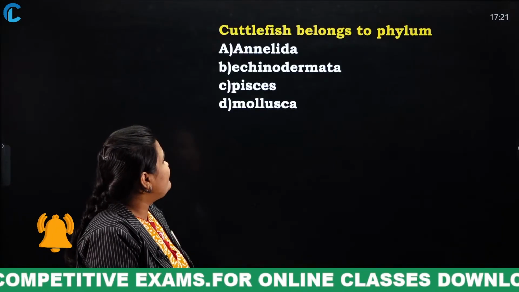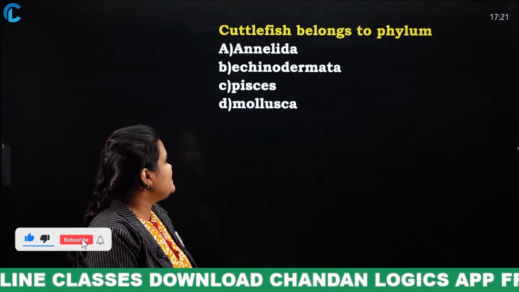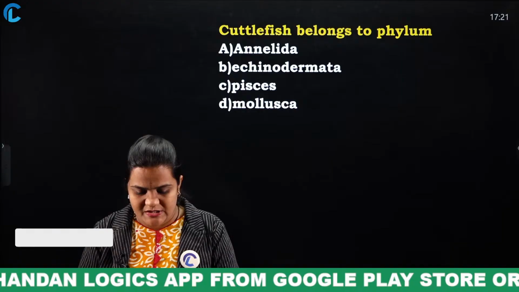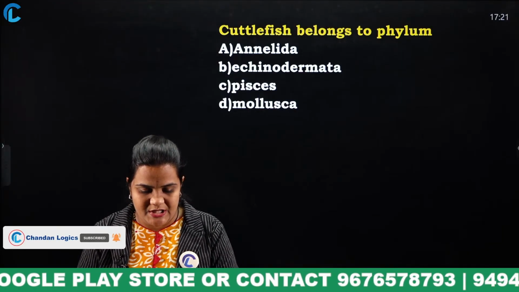Cuttlefish belongs to which phylum: Annelida, Echinodermata, or Mollusca? Come on. Everyone mention your answers in the comment section.